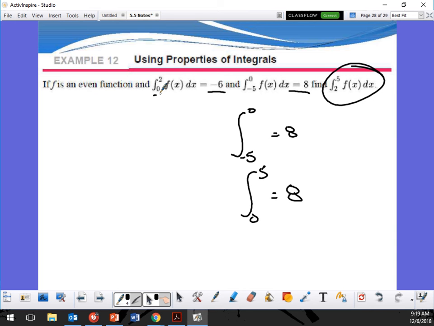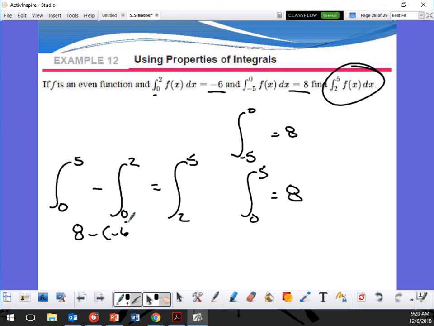So it's going to be from 0 to 5, minus the integral from 0 to 2, and that should be equal to 2 to 5. I'm just doing it in bounds so you can actually see what pieces I'm talking about. So number-wise, 0 to 5 gives me 8, minus -6, which should give me a total of 14.